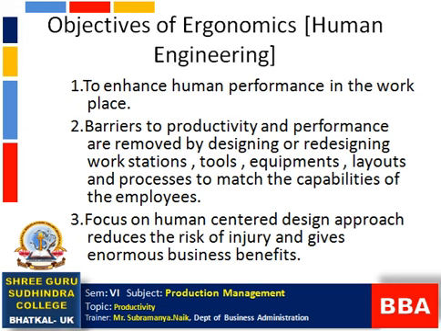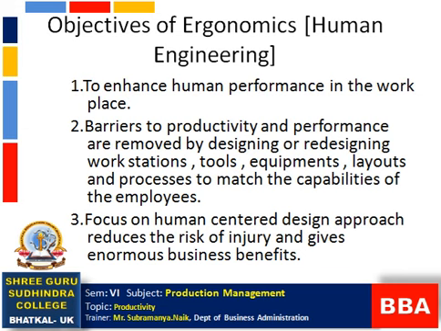Next, the third one is to focus on a human centered design approach, which reduces the risk of injury and gives enormous business benefits. So this ergonomic design definitely reduces the risk of injury. If the worker is working with the machine and sometimes meets with an accident because of depression or tension, that is a different case.